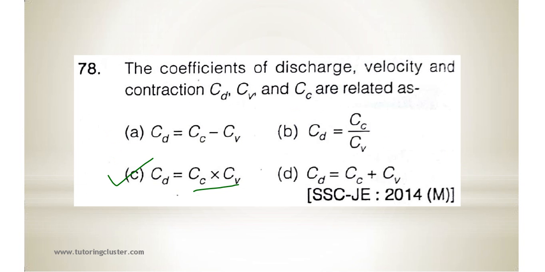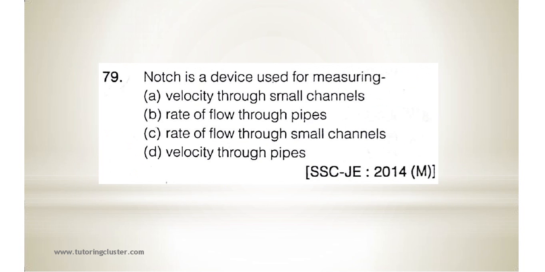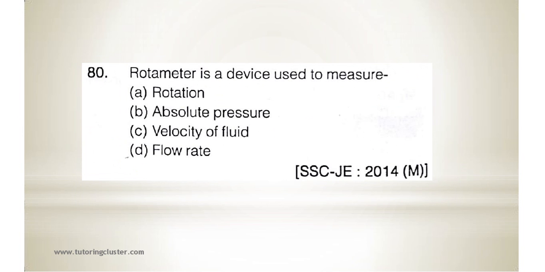Okay. Next, question number 79. Notch is a device used for measuring. So notches are used for measuring the rate of flow through small channels. Next, 80. Rotameter is a device which is used to measure. So rotameter, it is used for the measurement of flow.